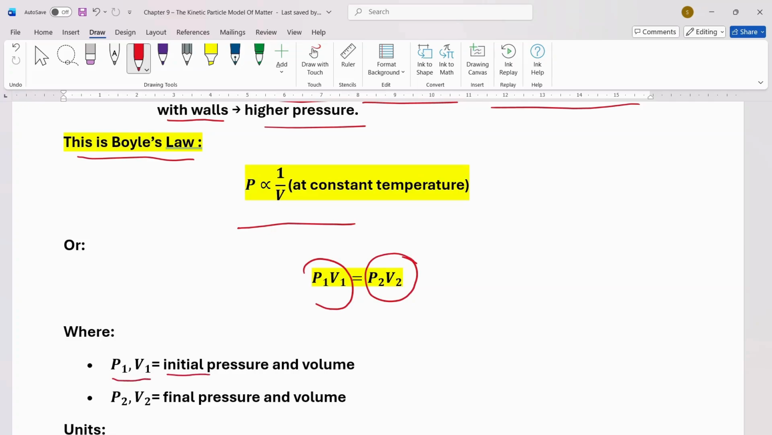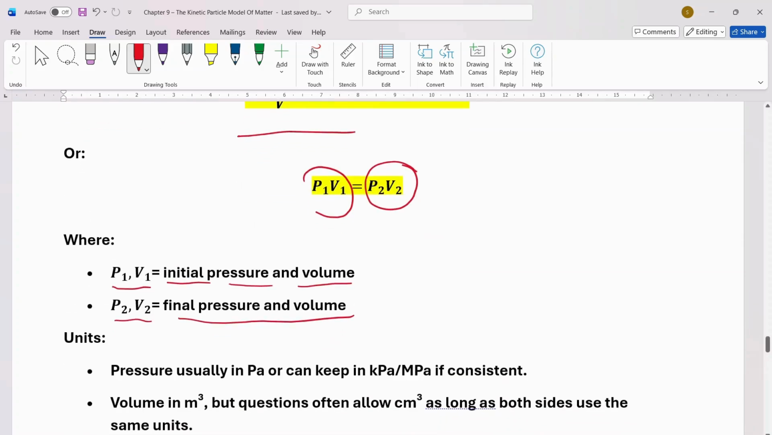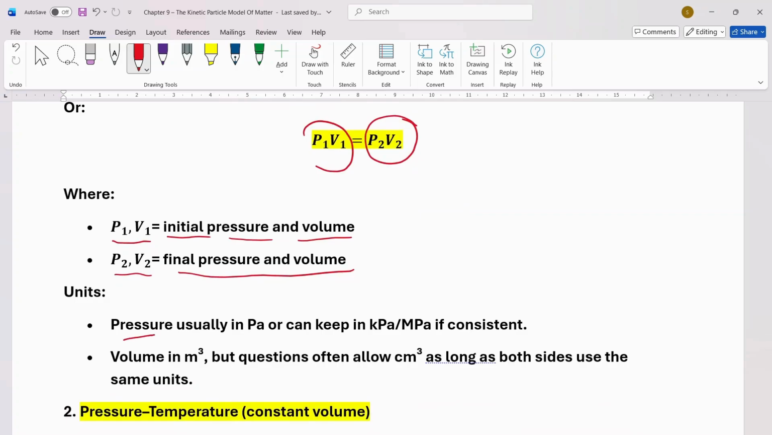P1 V1 is initial pressure and volume. P2 V2 is final pressure and volume. Units: pressure is usually in Pa or can be kept in kPa, or MPa if consistent. Pa is for Pascal. Volume in meter cubed, but questions often allow centimeter cubed as long as both sides use the same units.